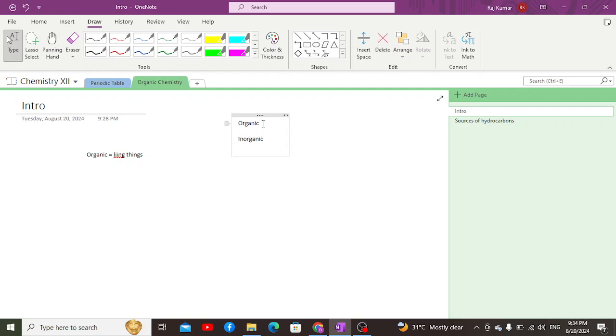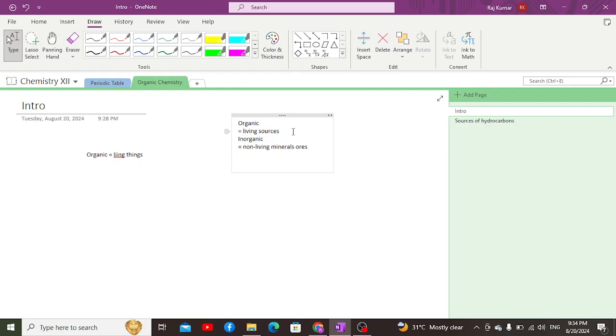Now, when it comes to the organic category, they included all of the compounds obtained from living sources, such as fossil fuels, animals, and plants, which were considered to be organic compounds. While those compounds which were obtained from non-living sources, minerals and ores, were considered to be inorganic compounds.